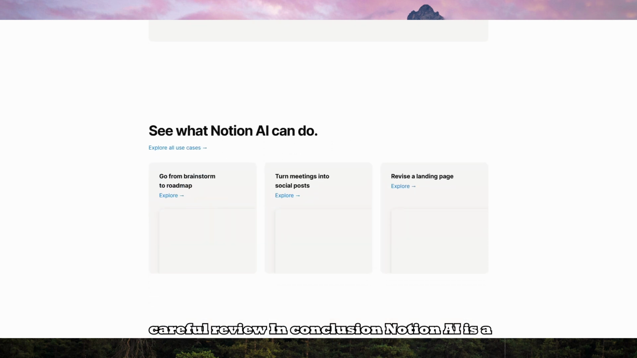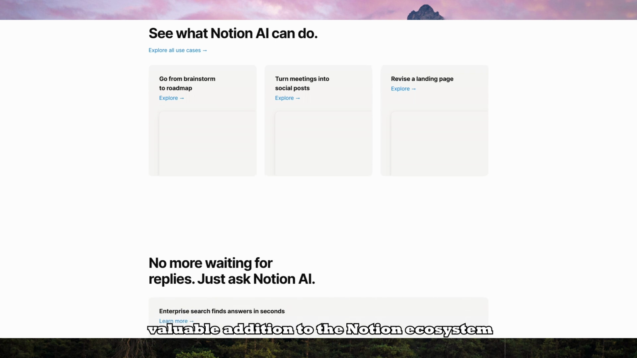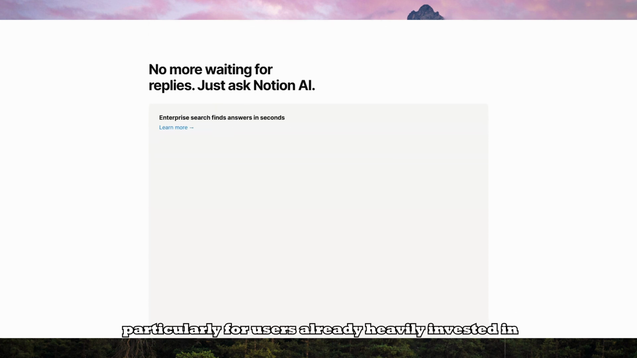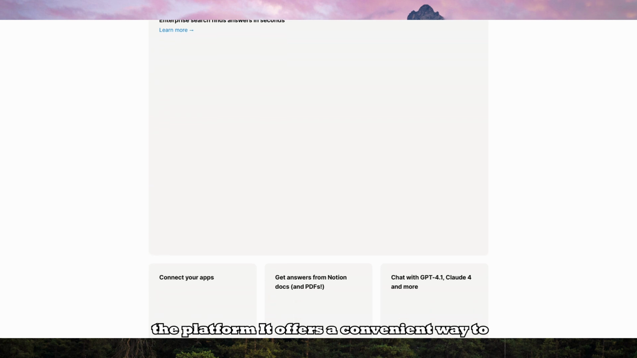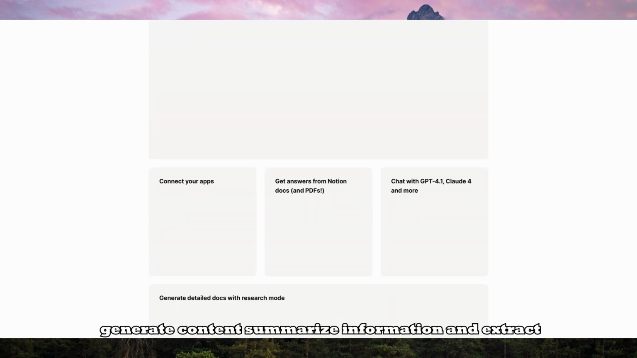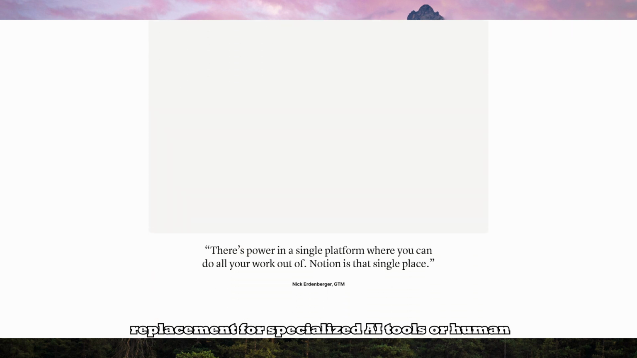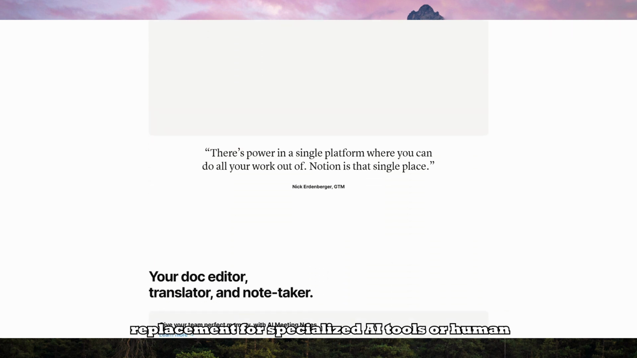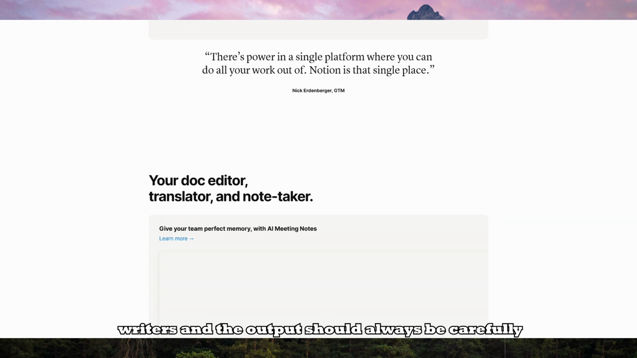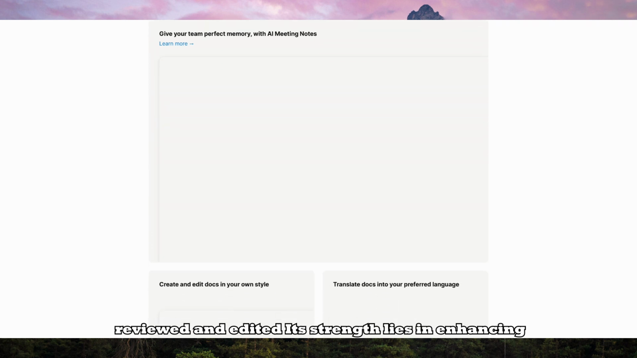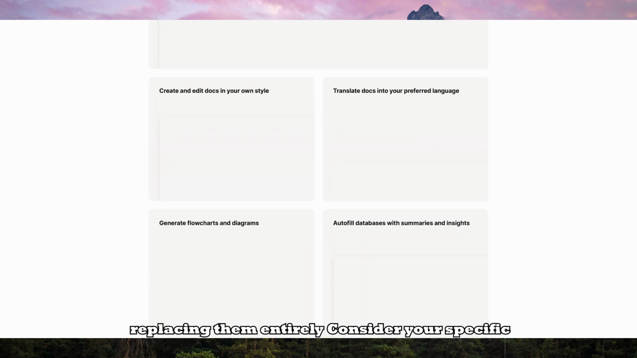In conclusion, Notion AI is a valuable addition to the Notion ecosystem, particularly for users already heavily invested in the platform. It offers a convenient way to generate content, summarize information, and extract insights from your data. However, it's not a replacement for specialized AI tools or human writers, and the output should always be carefully reviewed and edited. Its strength lies in enhancing existing Notion workflows, not necessarily replacing them entirely.